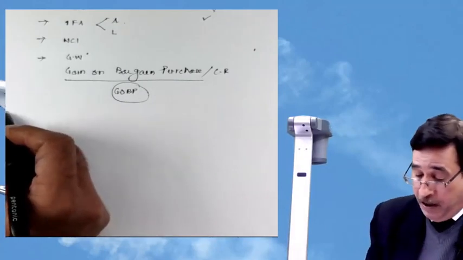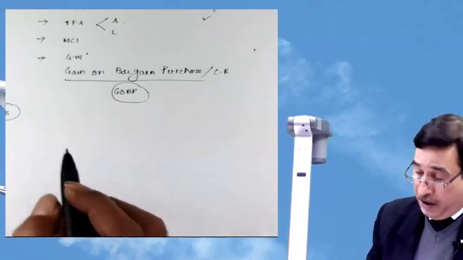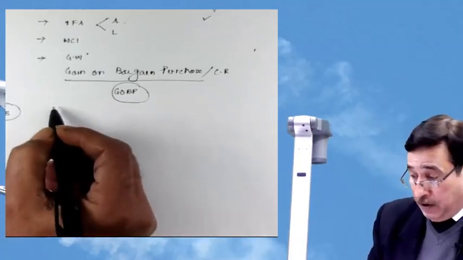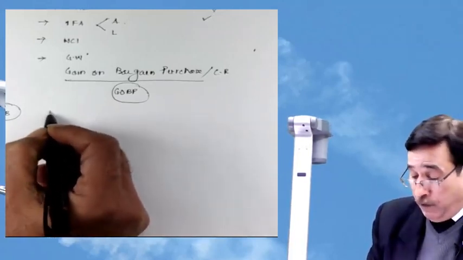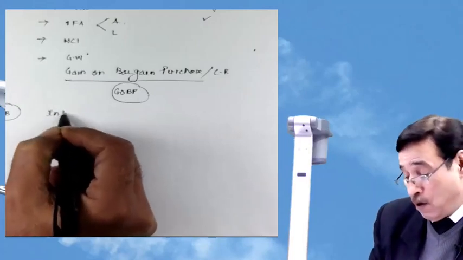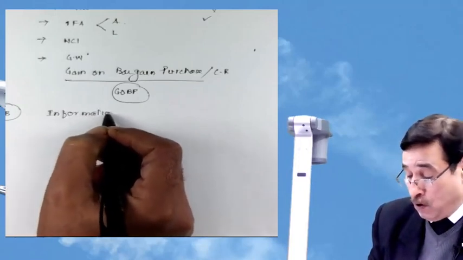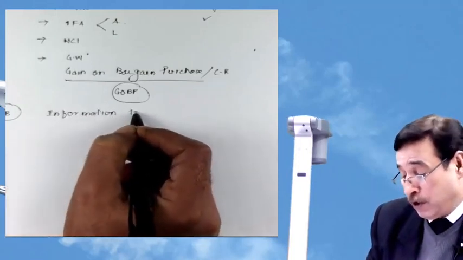Second point, the standard states information to be disclosed.